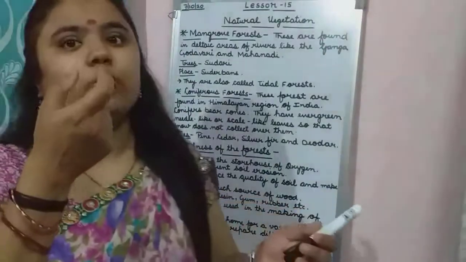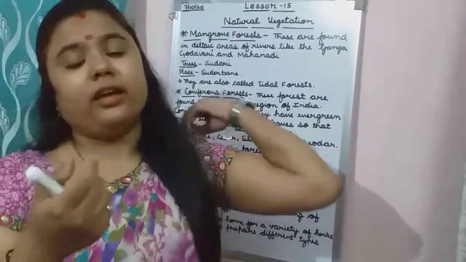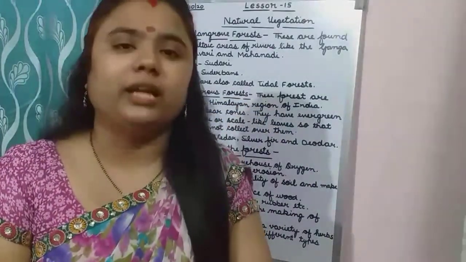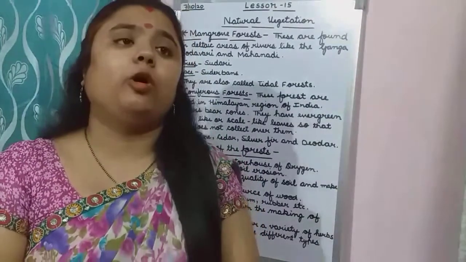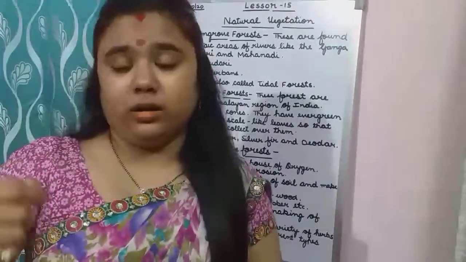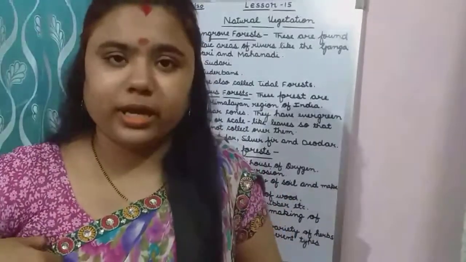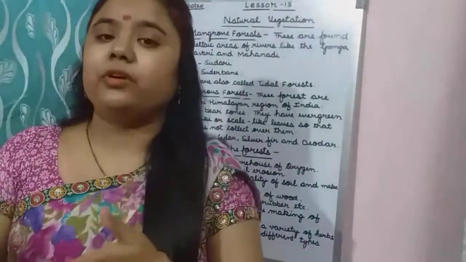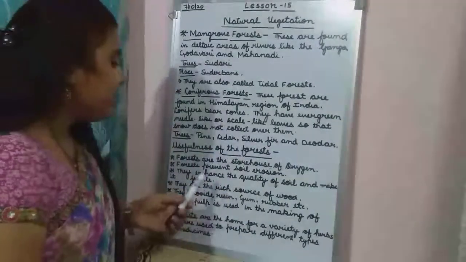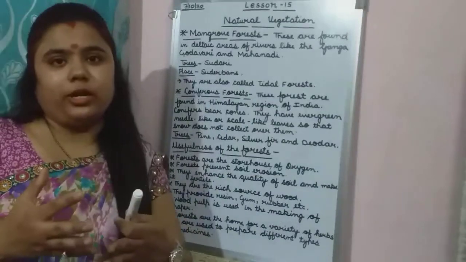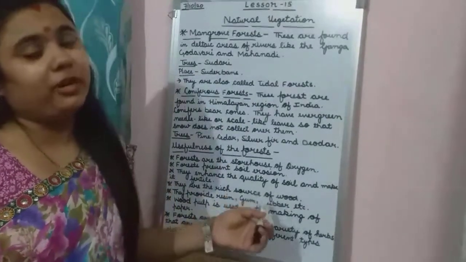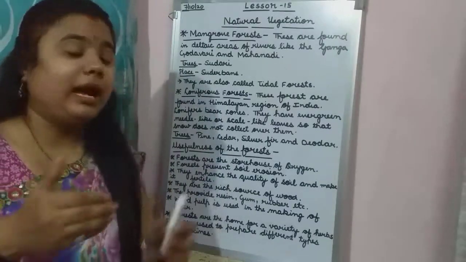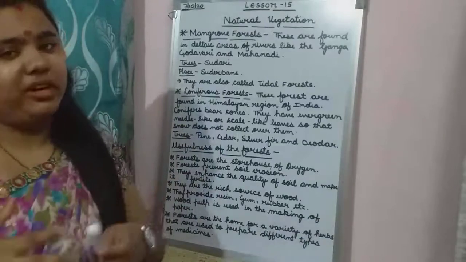Fertile means उपजाऊ. Hindi में we are telling उपजाऊ. For agriculture, it is very necessary that the soil should be fertile. Then only the farmers will be able to put the crops there. So what are forests and trees doing? They are enhancing the quality, making our soil good and making it fertile for our agriculture, for our crops, for everything. Our land, our soil should be fertile.